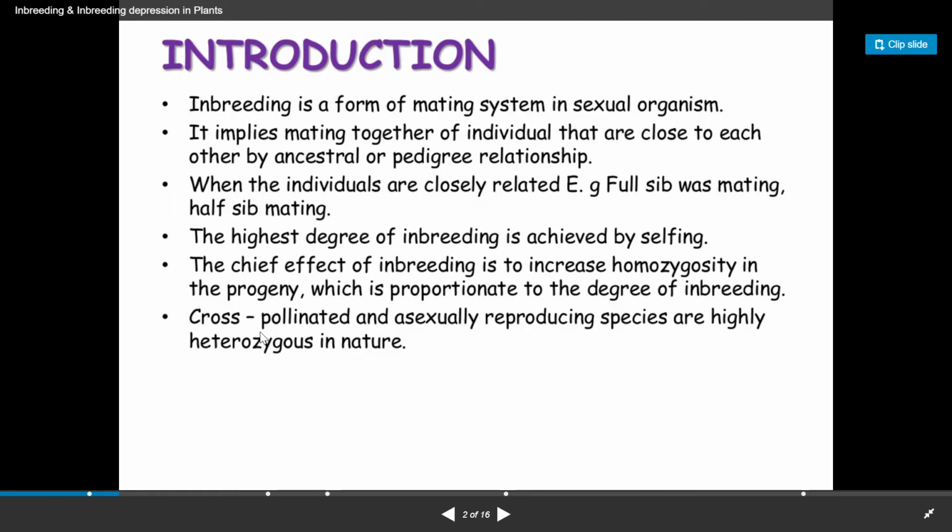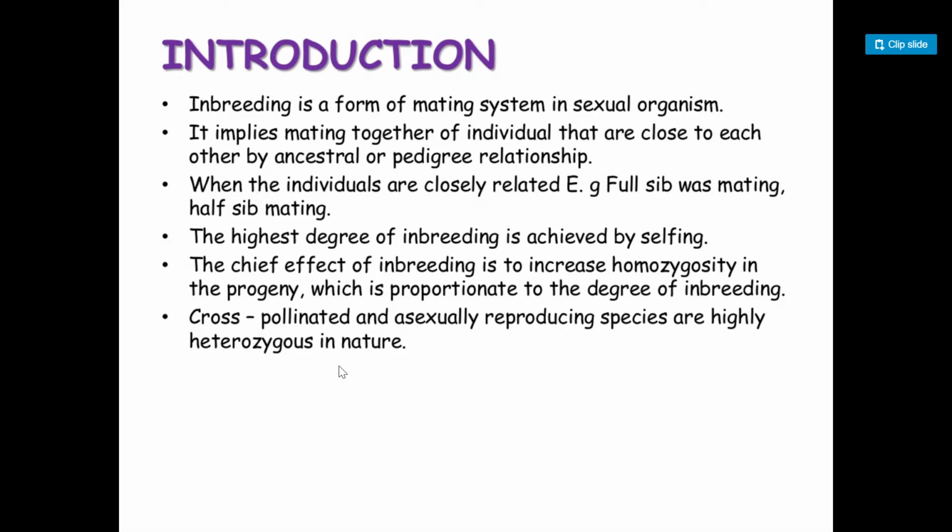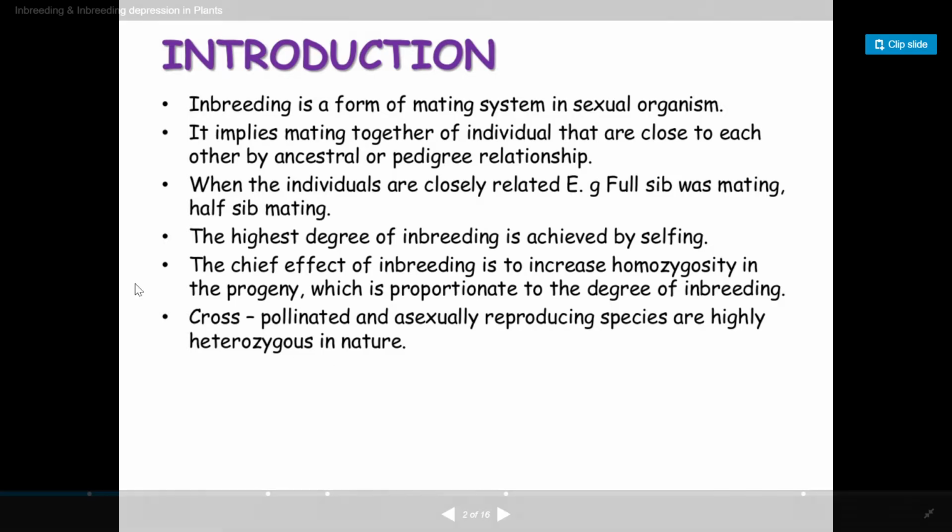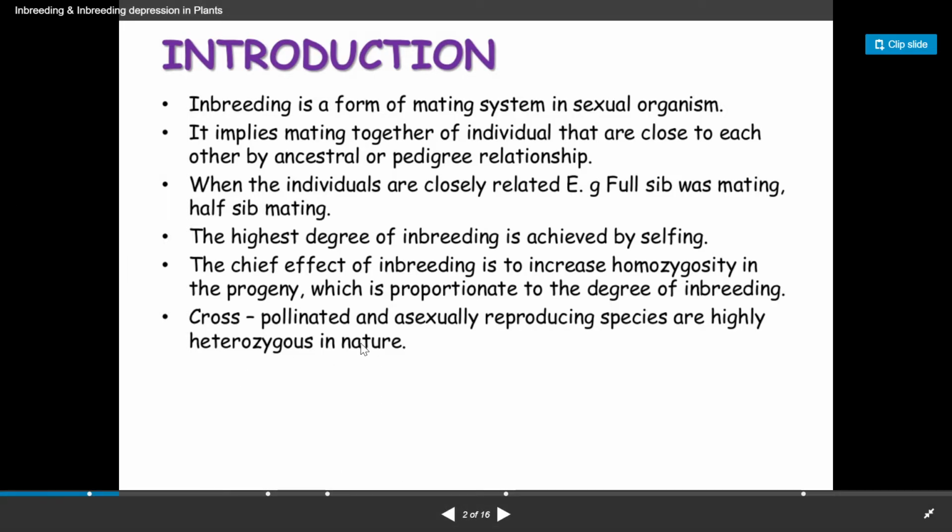Cross pollination and asexually reproducing species are highly heterozygous because other genes get mixed up, and the chances of getting homozygous traits are very rare. So this is what is called inbreeding.